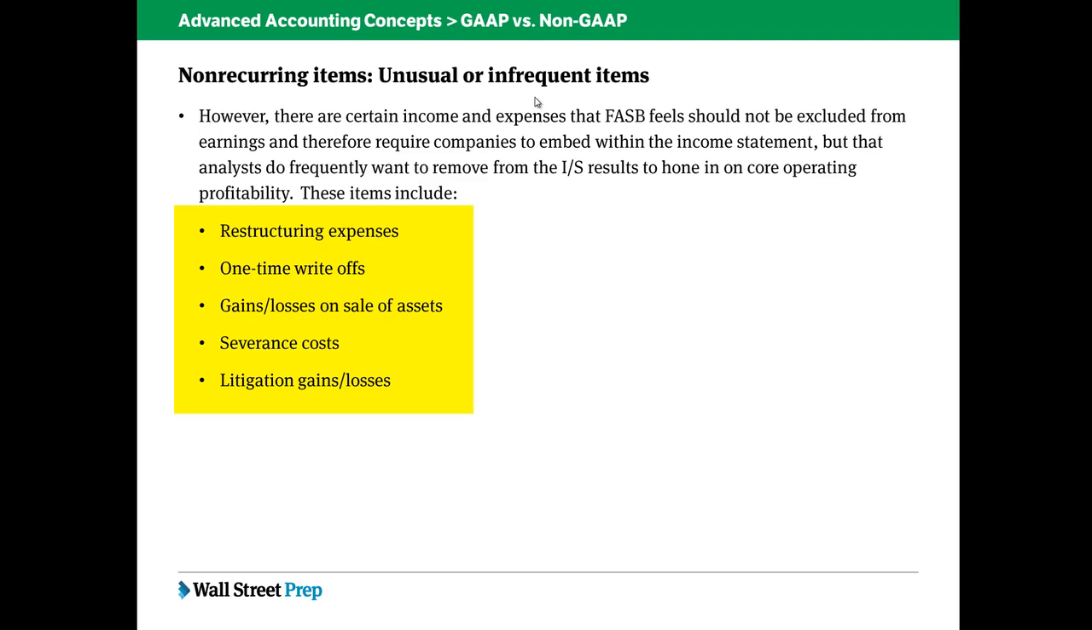Analysts generally don't agree. They look at things like restructuring expenses, one-time write-offs, gains and losses on sale of assets, severance costs, and they say, we want to look at this company's operations without the noise of these things because we think that these, being unusual or infrequent, are going to skew our ability to compare this company's current results against prior period results, this company's current results against other companies' results, as well as gauge what they may do in the future, how these items may also impact our ability to forecast properly. So analysts like to exclude these from the results.